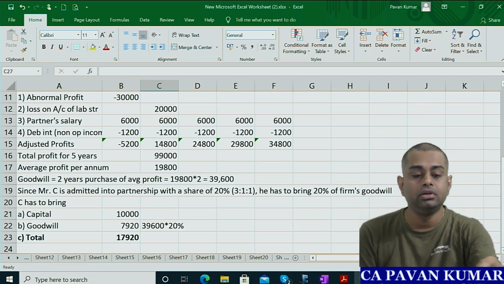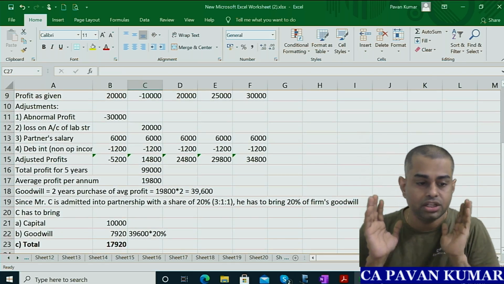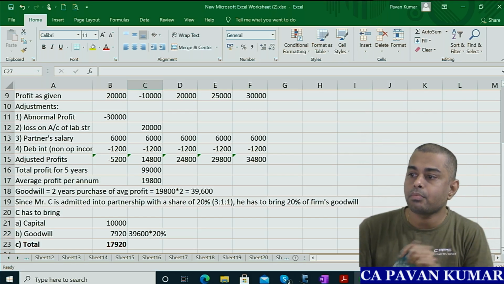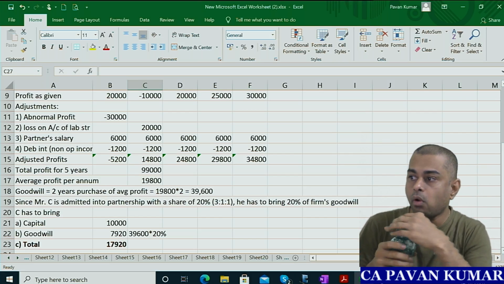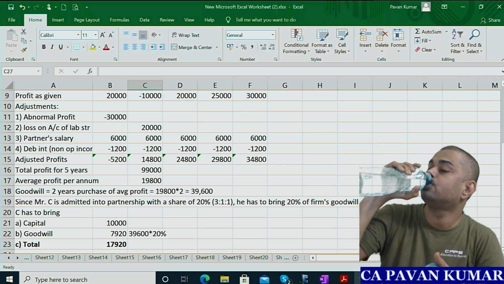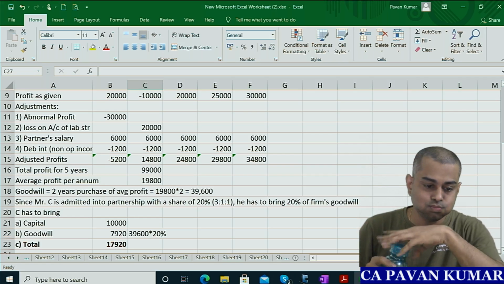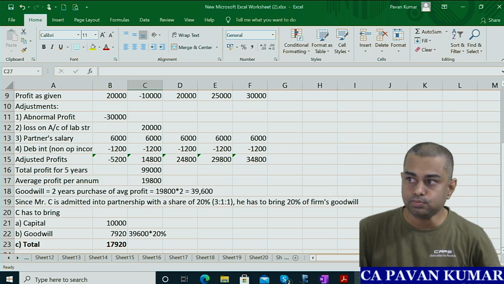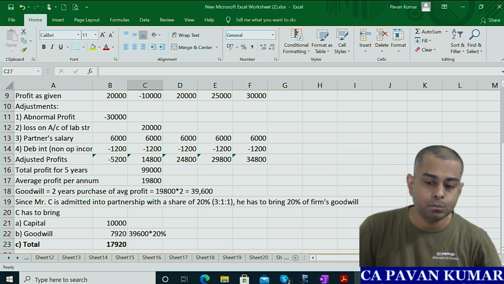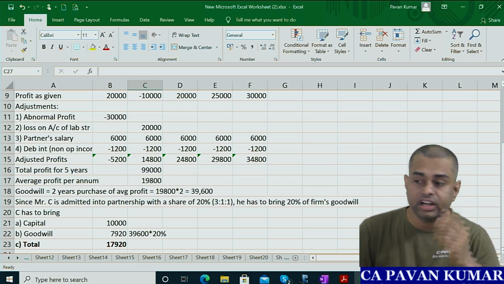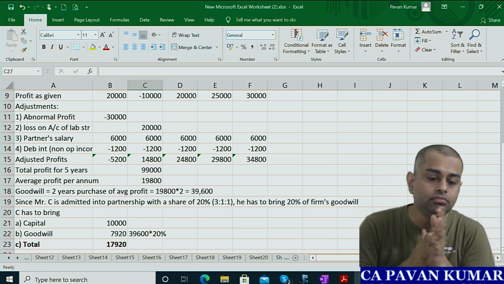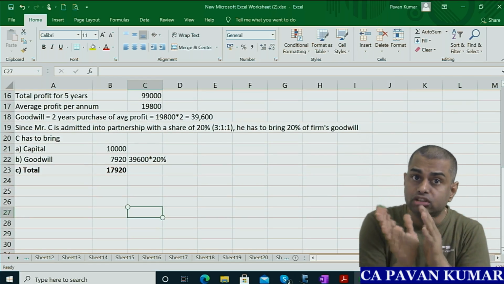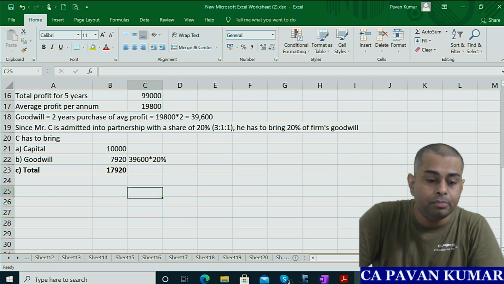You understand it? So see the calculations. Take just 2 minutes of time. See the calculations. Try to understand what it is. You are done? Can we move further? Now we'll calculate profit and loss account. Up to 2015 this drama. 2016 P&L will be prepared.